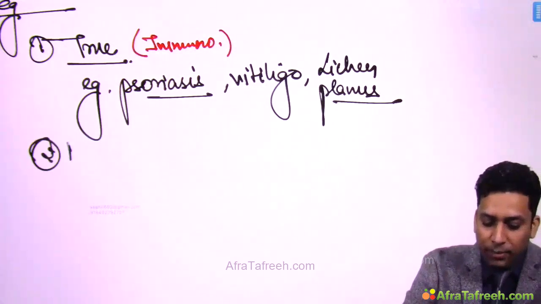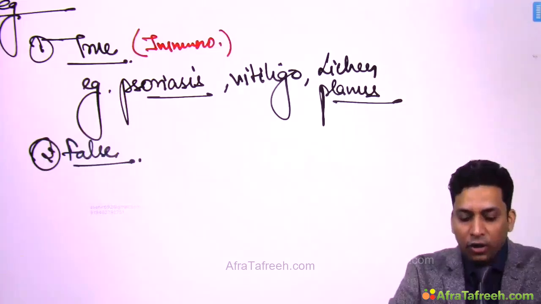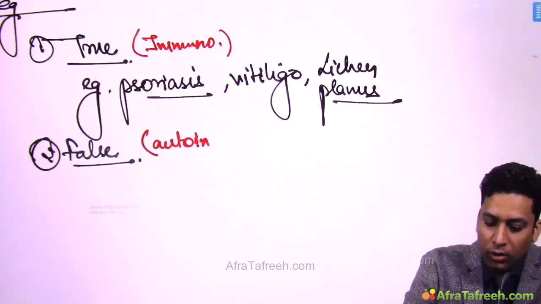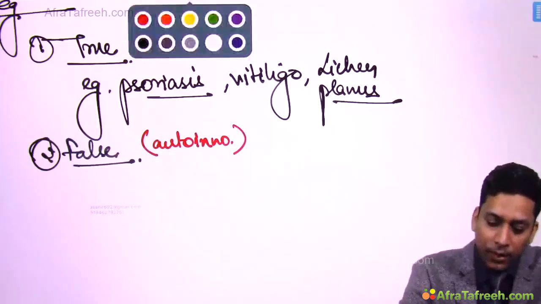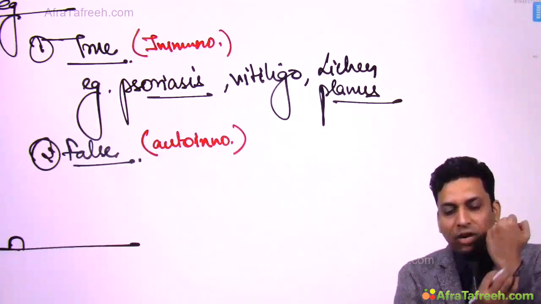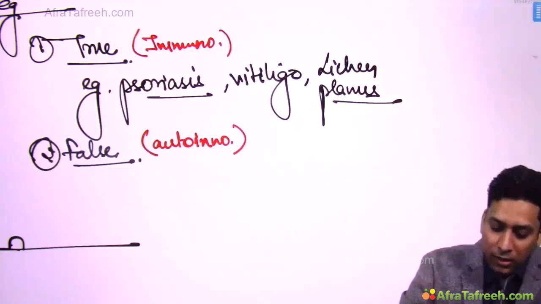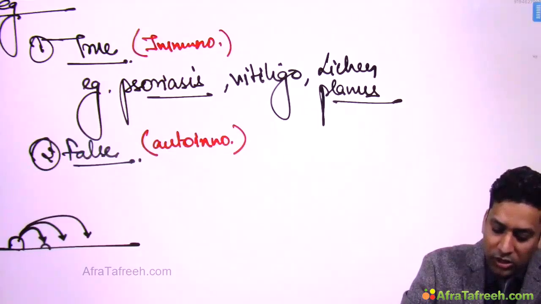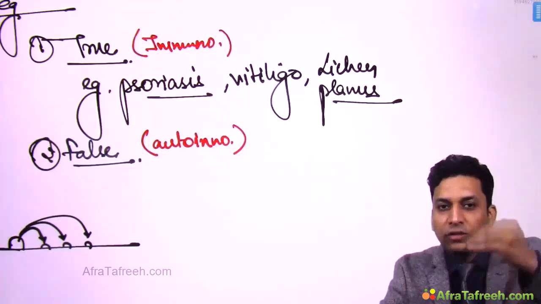But there is one more type that is known as false Koebner's phenomena. Now false Koebner's phenomena occur due to auto-inoculation. Now what does that mean? Let us consider that this is the lesion, okay, and the patient scratches. Now when the patient scratches, what happens, that along with the nails of the patient, this infection occurs at a new site. So new lesions develop along the line of trauma, but this is not the true extension. This is due to auto-inoculation of the infection.